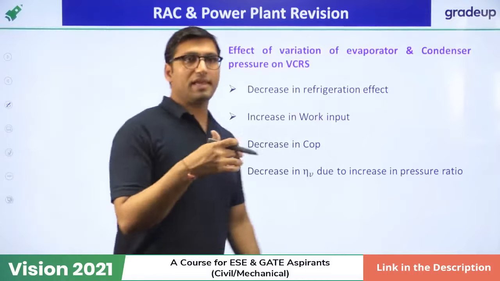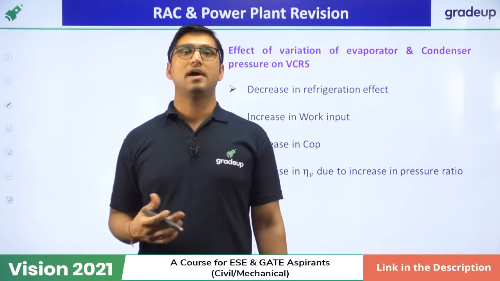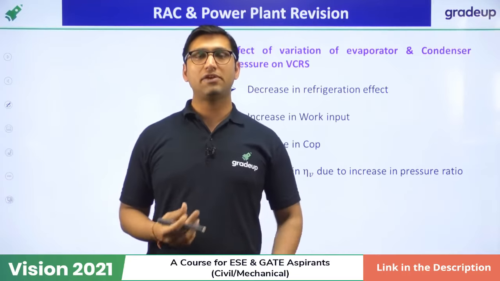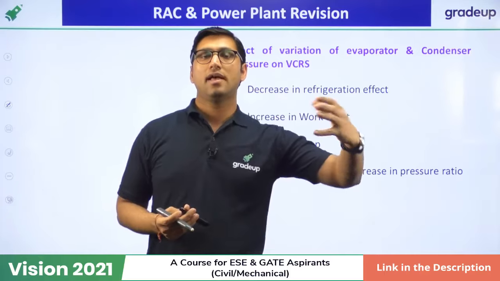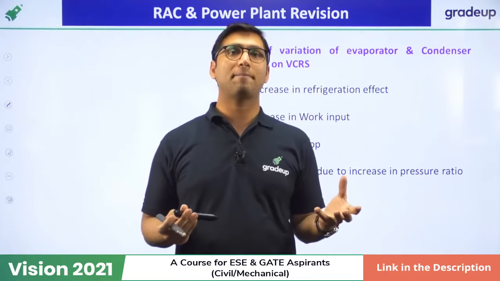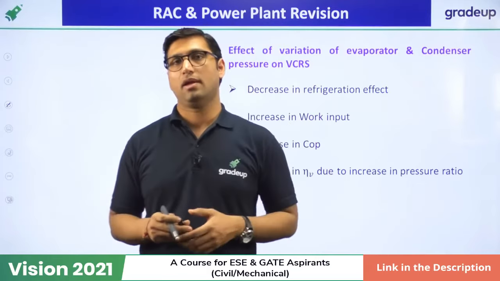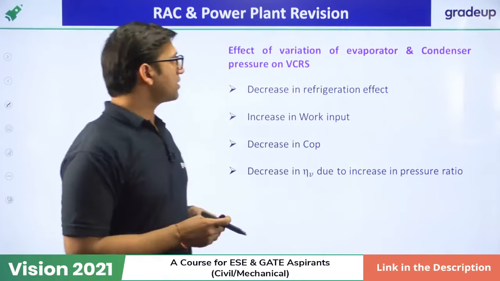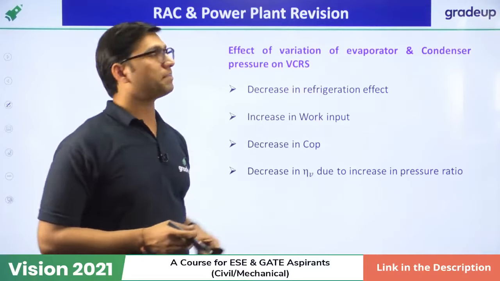Now, if you see this vapor compression system, some theory questions also come in the exam. A theory question directly comes: if we change the evaporator pressure or the condenser pressure, or we conduct superheating or subcooling, then what will be the effect on the coefficient of performance or COP? These effects are written here. The first effect is the effect of variation of evaporator and condenser pressure.